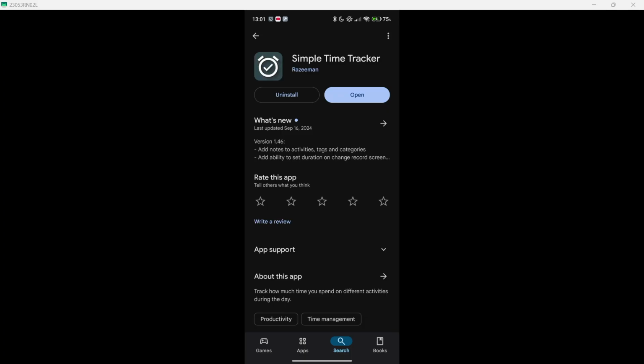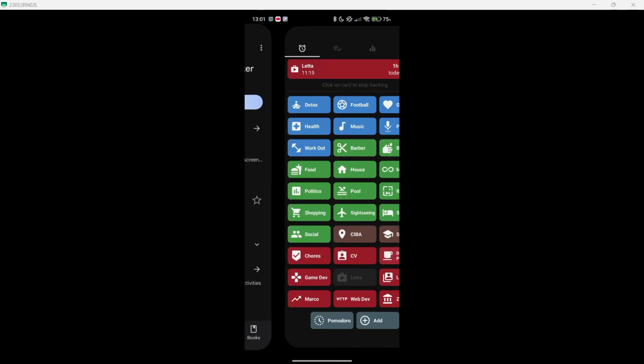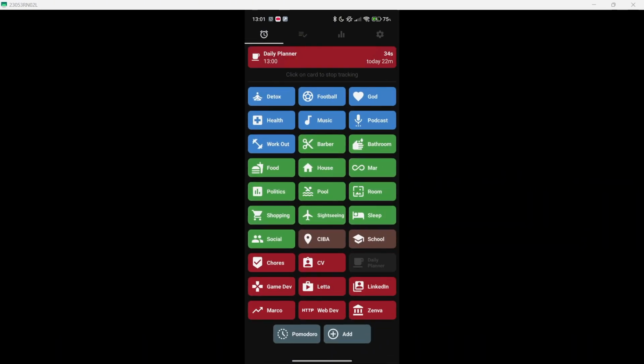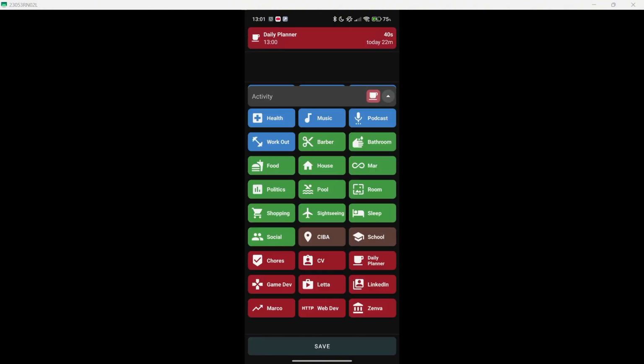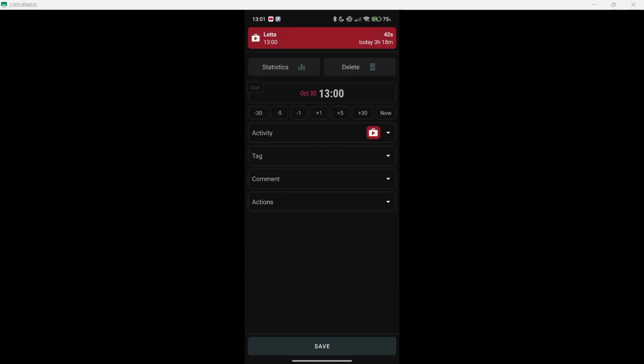Then something that was also a game changer for me was to start tracking my time. Literally 24 hours a day I'm tracking what I'm spending time on. So this app is called Simple Time Tracker. There are much more that you can use, but this is the most minimalistic that I found. So for example, I don't know why the activity right now changed to daily planner, but right now I was supposed to be on Letta, so let me quickly change this.